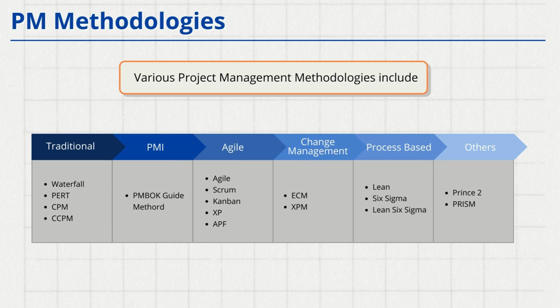Additionally, we have change management methodologies that help handle different project events effectively. You may have heard of or worked with some of these process-based methodologies, such as Lean, Six Sigma, and Lean Six Sigma. There are also other approaches like Prism, which is slightly different from the rest. In traditional methodologies, we have Waterfall, which is widely used in IT projects. Other techniques include the Program Evaluation and Review Technique, PERT, Critical Path Method, CPM, and Critical Chain Method.